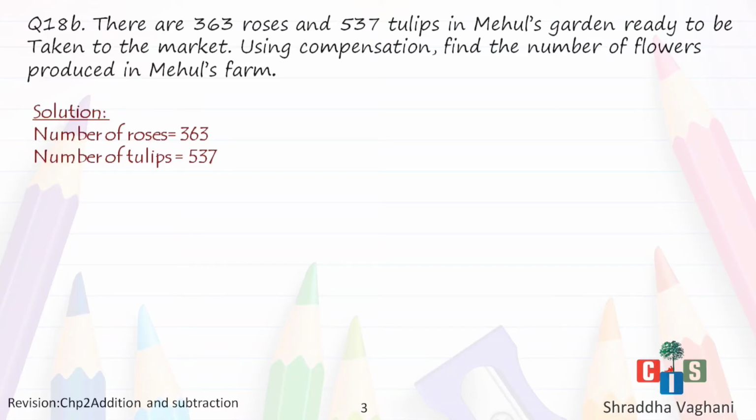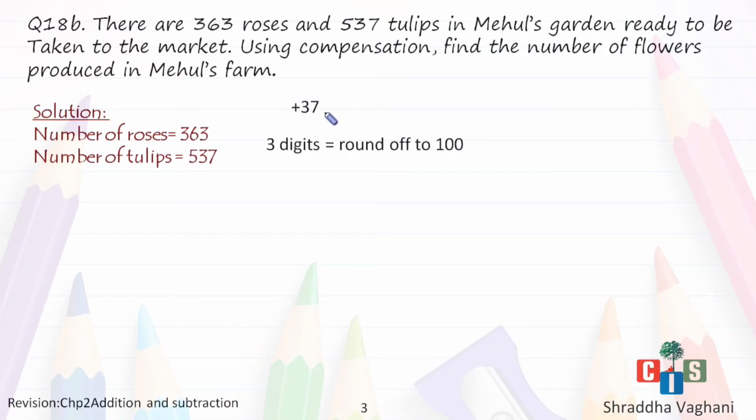That is, first we round up, then we add, and then we compensate. As the numbers are in hundreds, tens, ones, we will round 3-digit numbers to the nearest 100. Clear? Any 3-digit number, you have to round off to the nearest 100. So I'll write the first number, that is 363. If I round it to the nearest 100, what will be my answer? My answer would be 400.